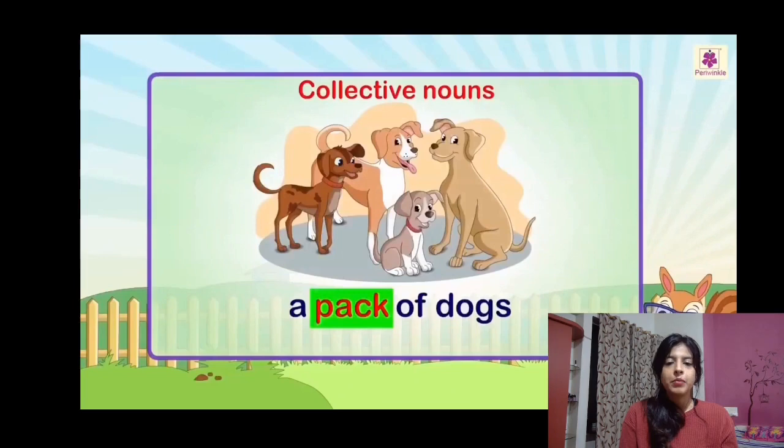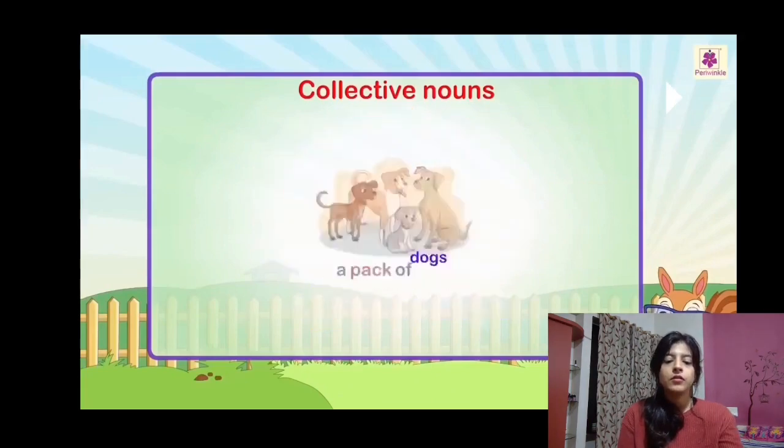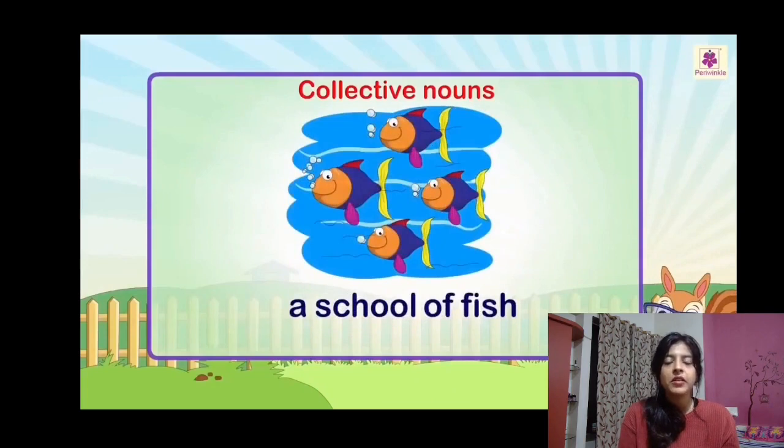Let's see another example. A pack of dogs. You can see there are many dogs on the screen. We just don't say dogs. We say a pack of dogs. So a pack will be a collective noun, and dogs will be, what is it? It is a name of an animal. Have we named the dogs? No. So it will not be a proper noun. So which noun will it be? It will be a common noun because it is a general name of an animal.